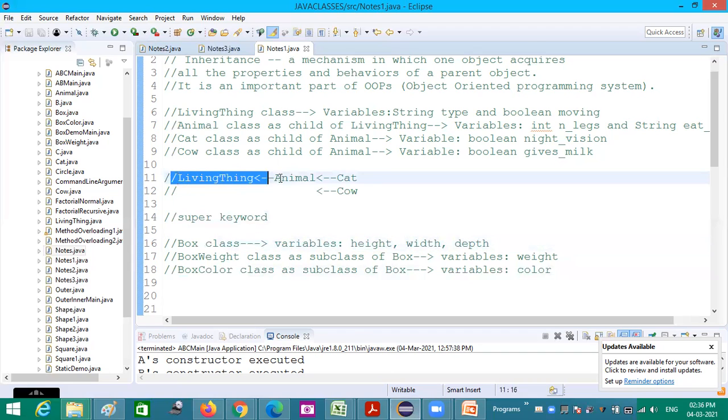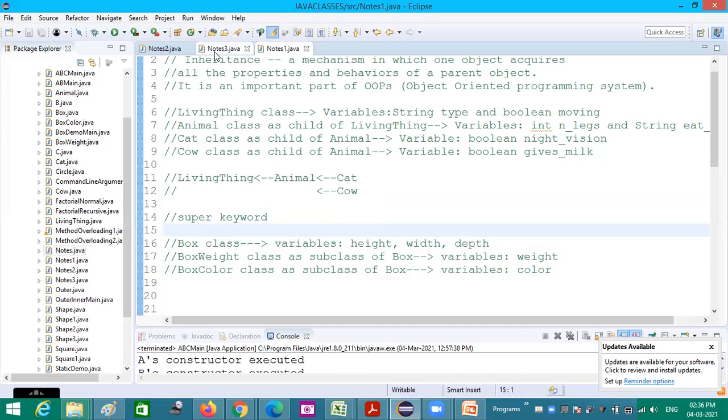So when we think of these 3, living thing, animal, cat, what type of inheritance is it? Yeah. Very good. It is multi-level inheritance. Okay. So in this way, we can categorize that. So we cannot have multiple inheritance. That is, animal and bird, from both I cannot inherit cat. So that type we cannot have. That is not directly supported in Java.